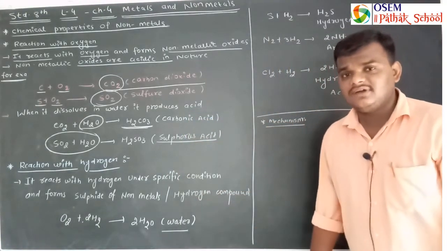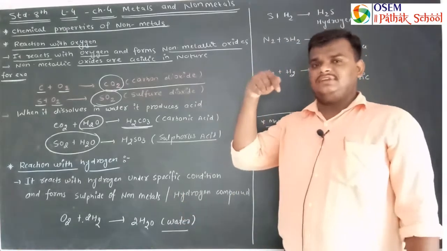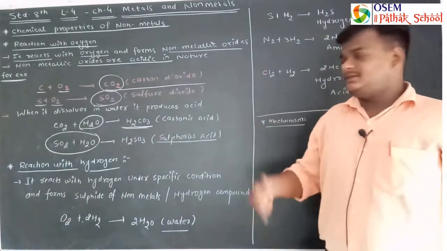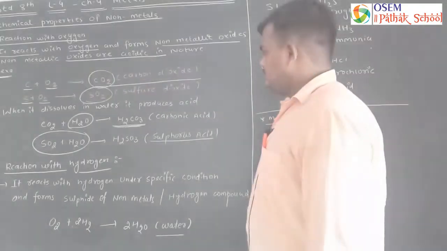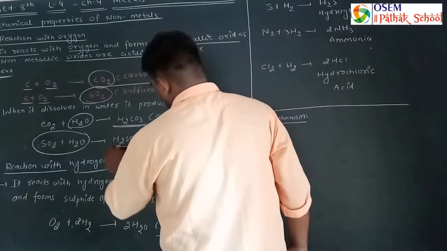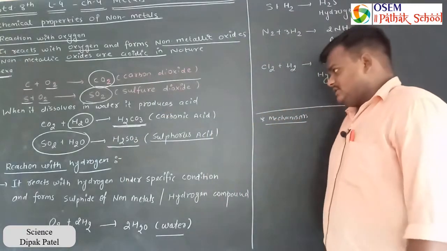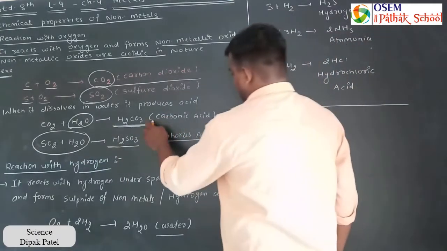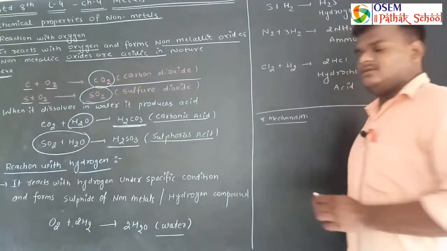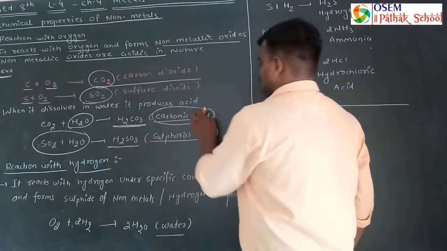How will we identify it? We will take a piece of litmus paper and dip it into this solution. H2CO3 is carbonic acid while H2SO3 is sulfurous acid. Take a piece of litmus paper and dip it in this type of solution.